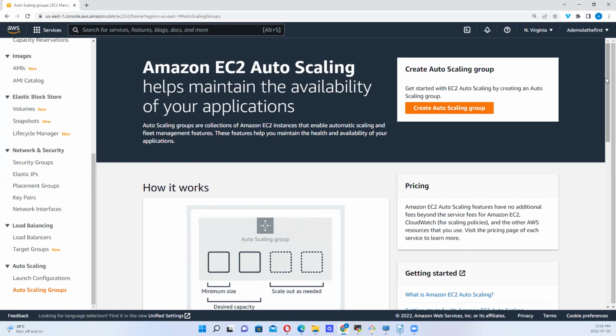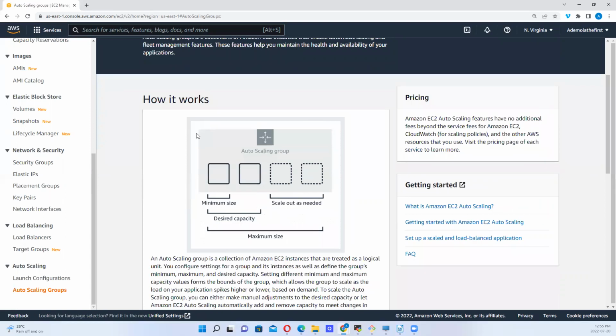So with auto scaling group, you can specify the minimum that you want. Let's say we are looking at EC2 instances. You can set a minimum of, say, 2 instances, right? But the desired capacity could be 3. And you might say you want a maximum of 10, depending on the situation.